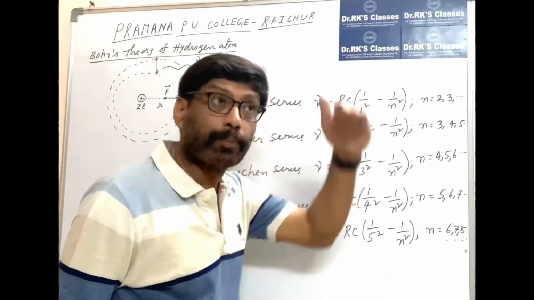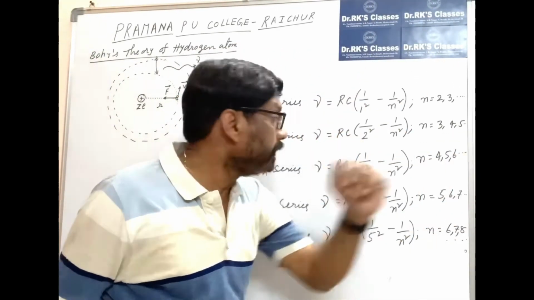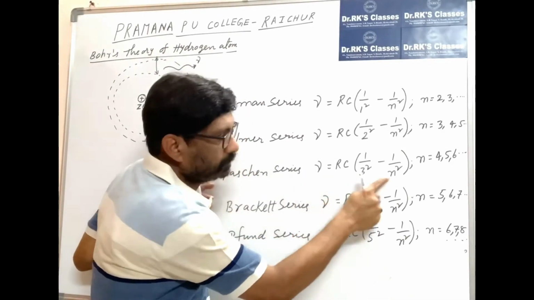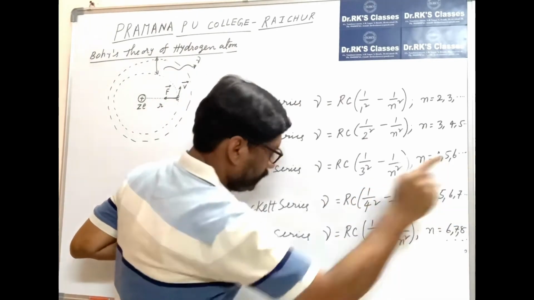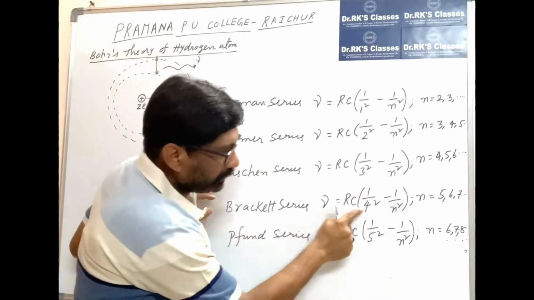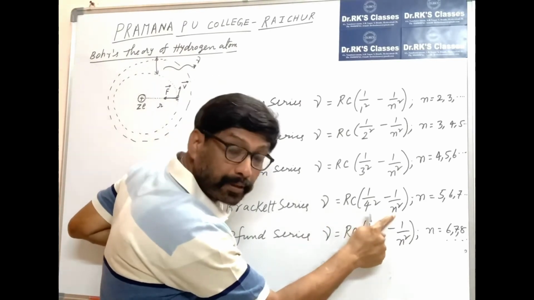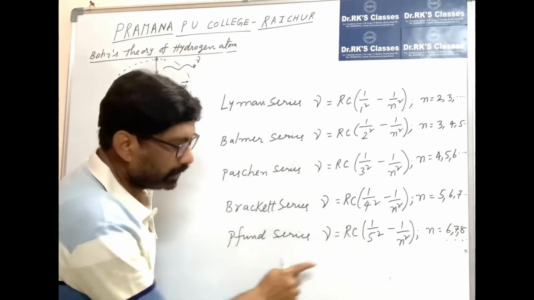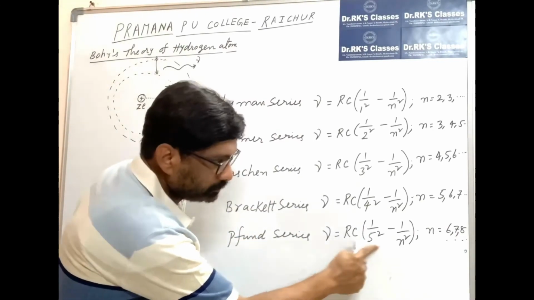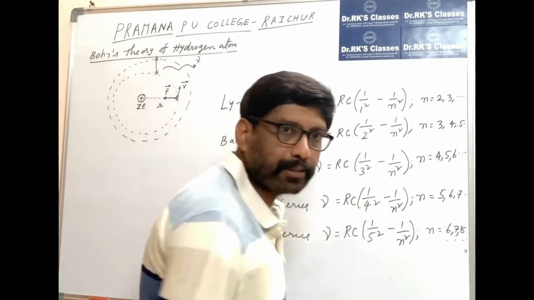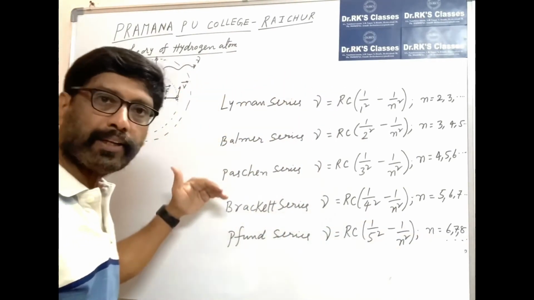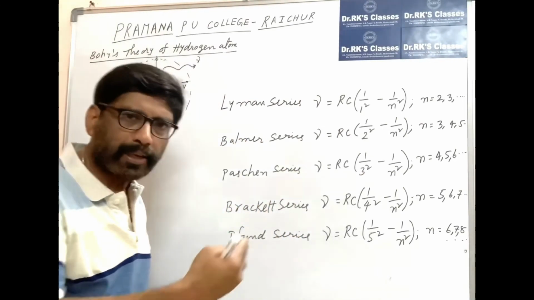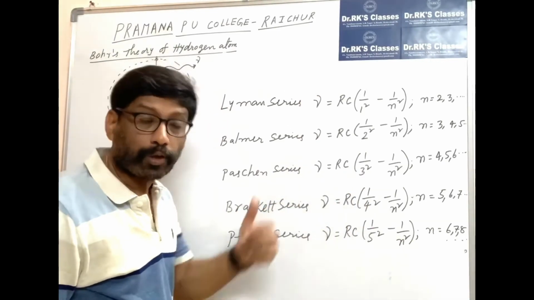Similarly, in the Balmer series, n1 is 2 and n2 is 3, 4, 5. So when an electron jumps from the third orbit to the second orbit, the emitted line is in the Balmer series. Similarly, for the Paschen series, n1 is 3 and n2 varies from 4, 5, 6. For the Brackett series, n1 is 4 and n2 is 5, 6, 7. For the Pfund series, n1 is 5 and n2 varies from 6, 7, 8, and so on. So these are the expressions for the different series of the line spectrum of the hydrogen atom, where we have taken Z equal to 1. Similarly, you can find 1/λ, the wavelength.